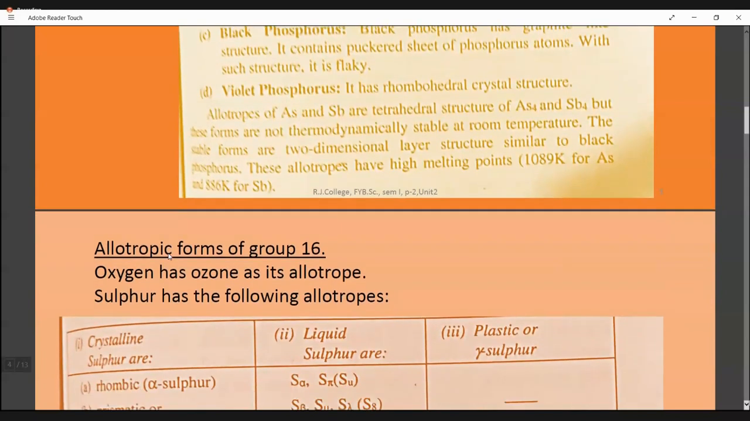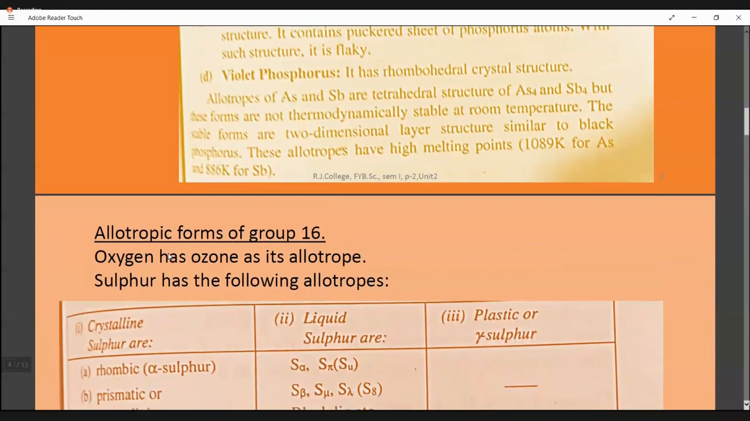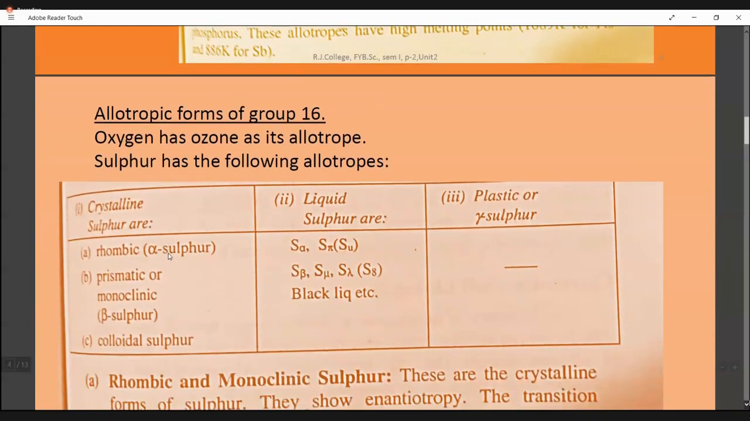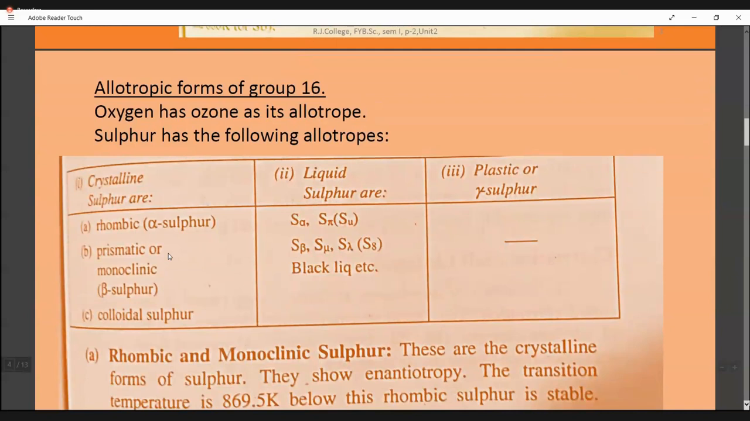Group 16, oxygen. It exhibits as O2 and O3. O2 is the ordinary oxygen molecule and O3 is its allotropic form. So that is a simple one regarding oxygen. Now below oxygen is sulfur in group 16 of the periodic table. That sulfur has a variety of allotropic forms.